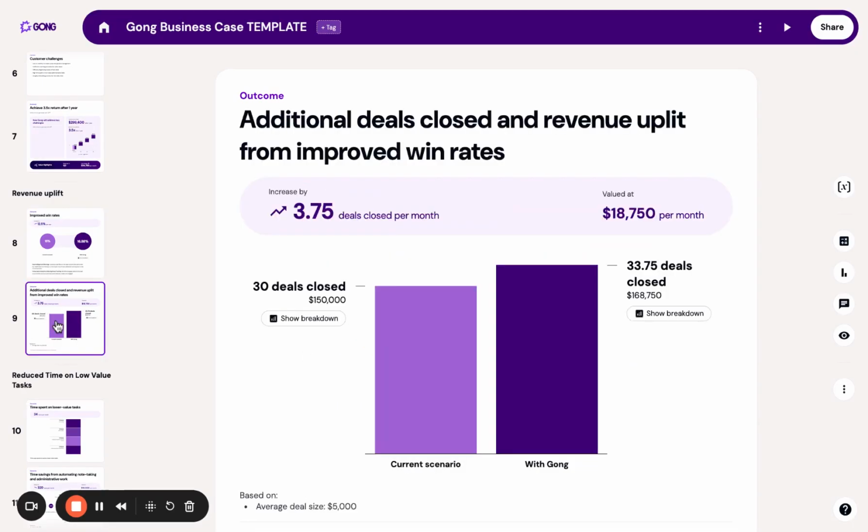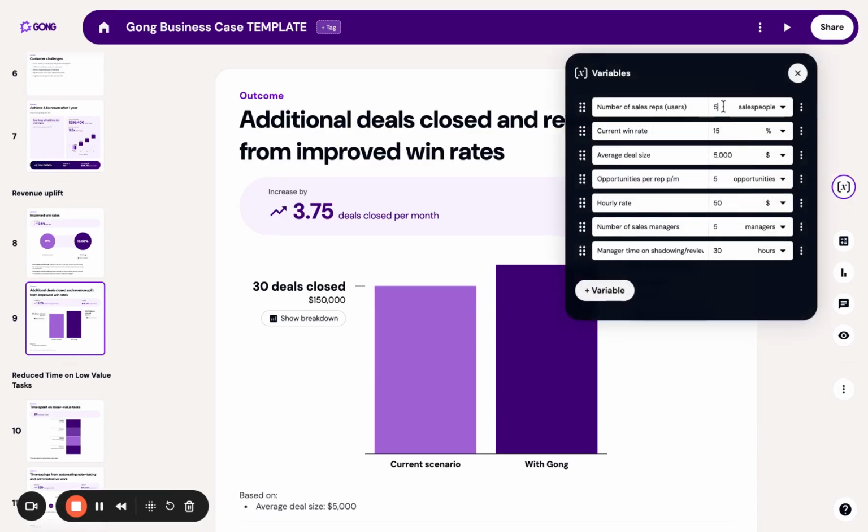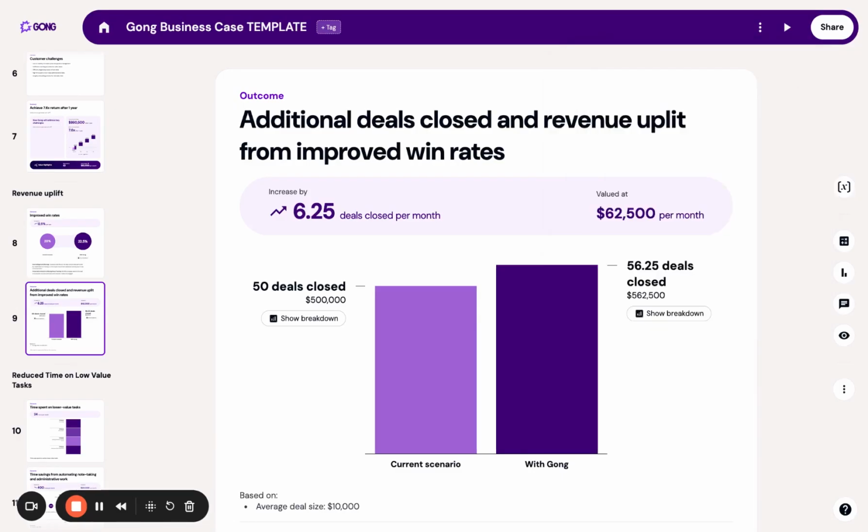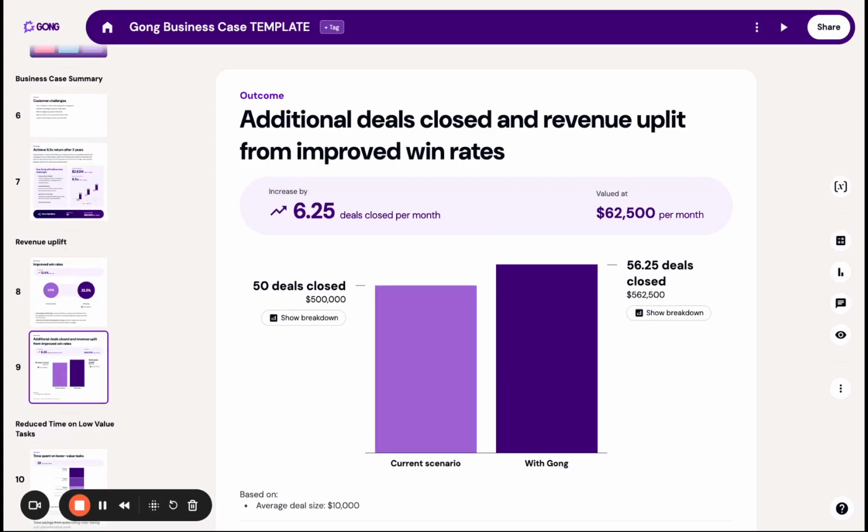Now, the impact of this is then seen across reps and their pipeline, but on a call, I might want to personalize and customize these variables based off my prospect specific metrics. So I can jump into the variable section and actually begin changing these numbers based off what my prospect's information might be. What that will then do is modify the outcome chart based off their specific numbers so they can see what the uplift will be specific to them. Of course, if you've integrated Simbi with your CRM, this data will be pulled in automatically from your transcripts and deal notes by our AI agents.